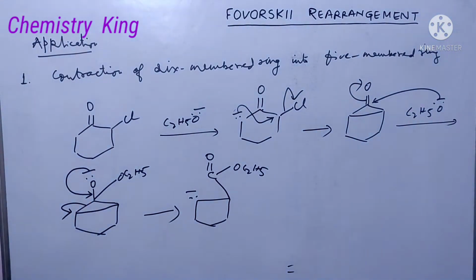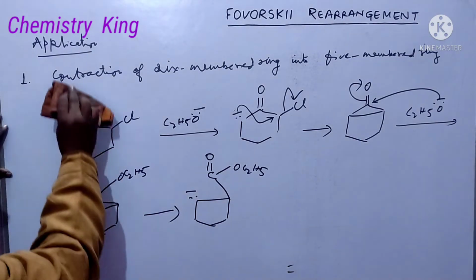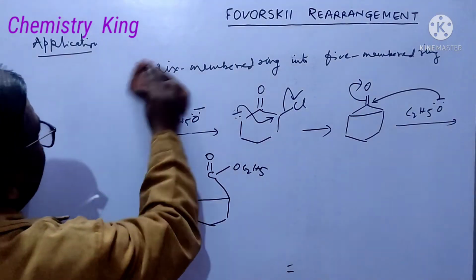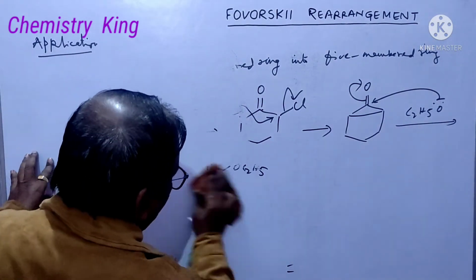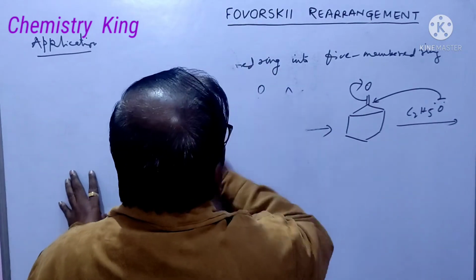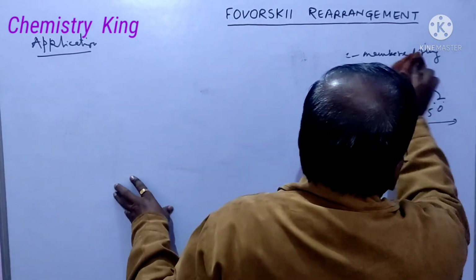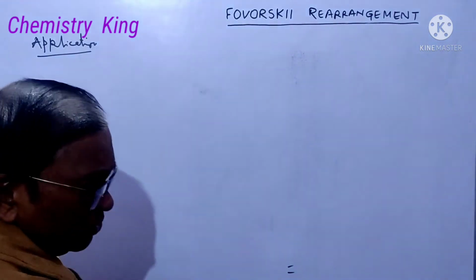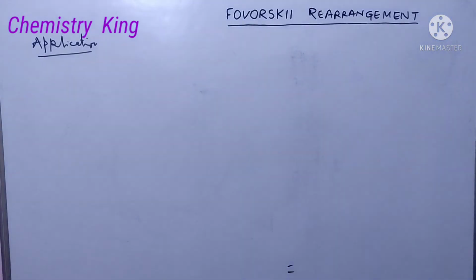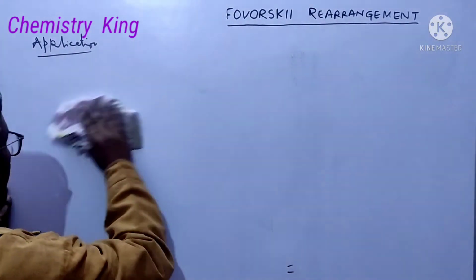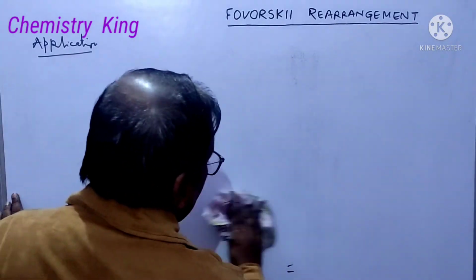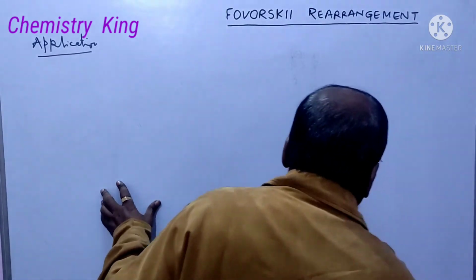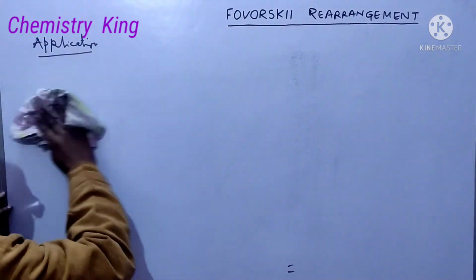Okay? It is fine. Do you understand it? Okay. Now we will see the second application. Here we will see contraction of a 5-membered ring into a 4-membered ring. It is quite interesting. Very, very much interesting. You will see here.